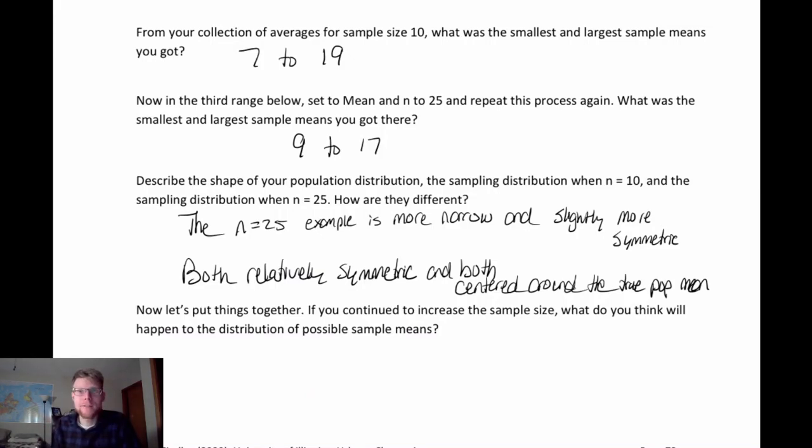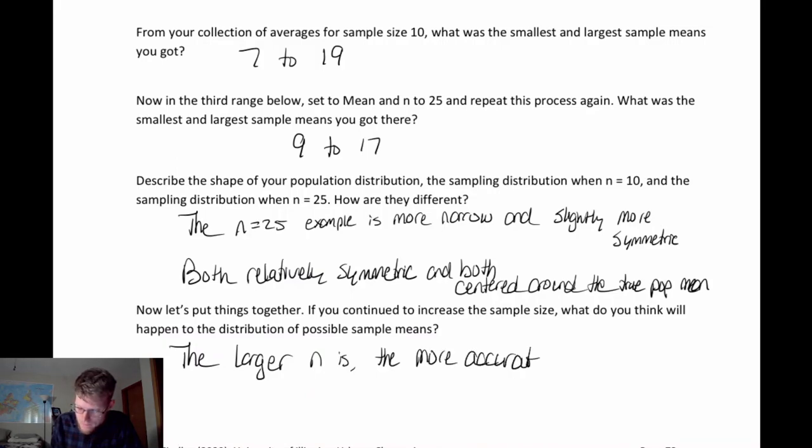Hopefully, you're pulling together that the larger the samples I take, the more accurate the sample means tend to be, and thus the narrower the distribution of possible sample means is going to continue to get, right? So the larger n is, the more accurate and narrow.